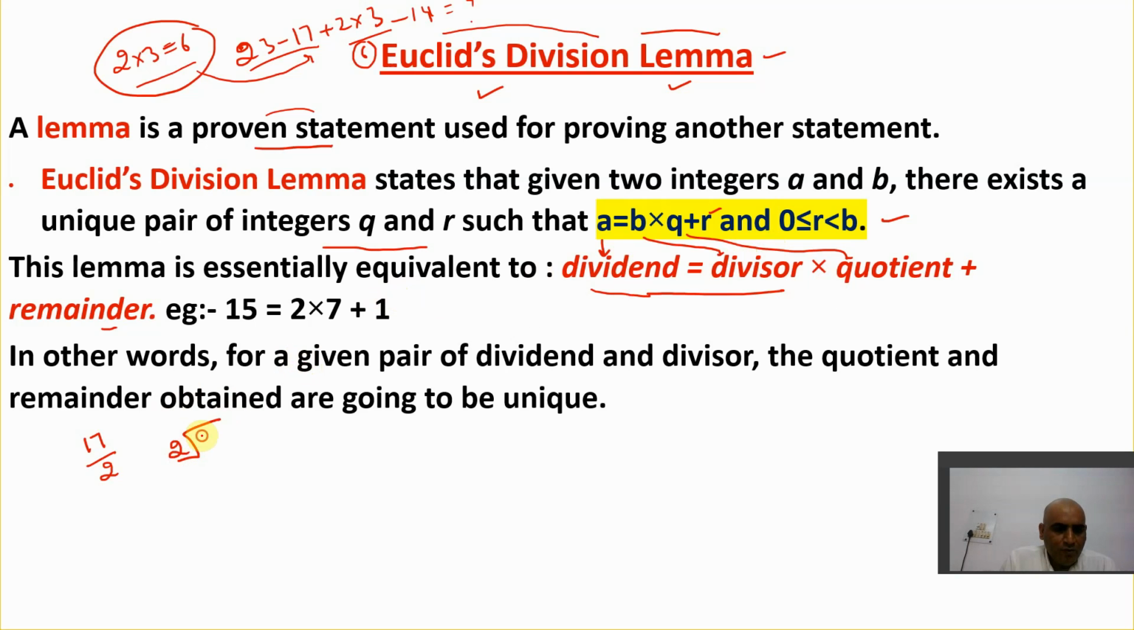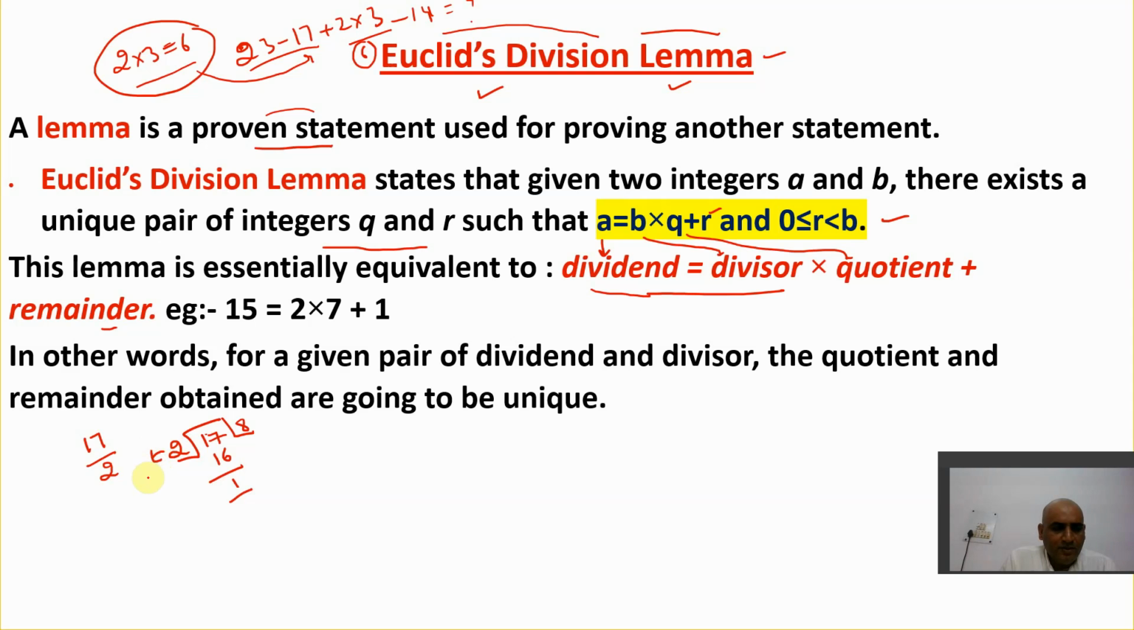So that means I have to divide this 17 by 2, right? So I'm just dividing like this. Now, 2 into 8 is what? 16. So now the remainder is what? 1.